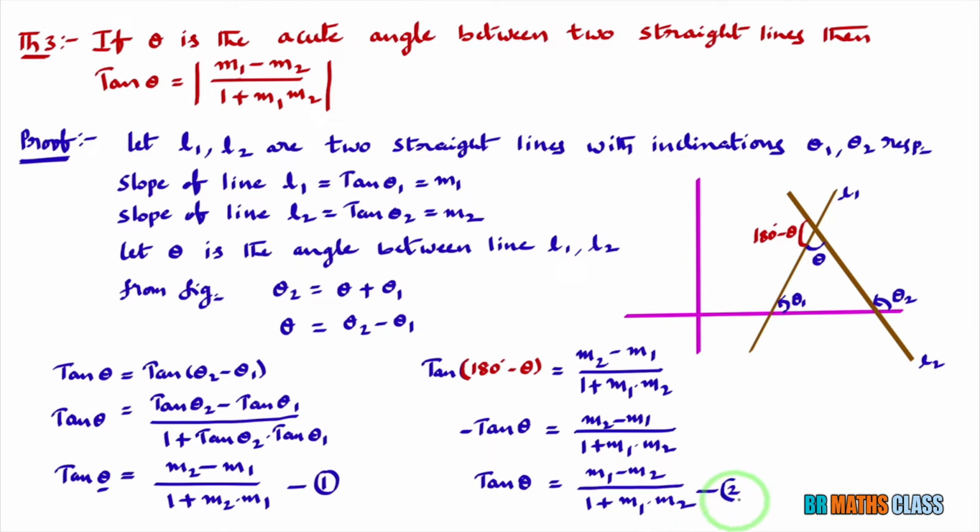You take this as equation 2. You observe here from equation 1, tan theta is m2 minus m1 divided by 1 plus m1 m2. Second equation, tan theta is m1 minus m2 divided by 1 plus m1 m2.